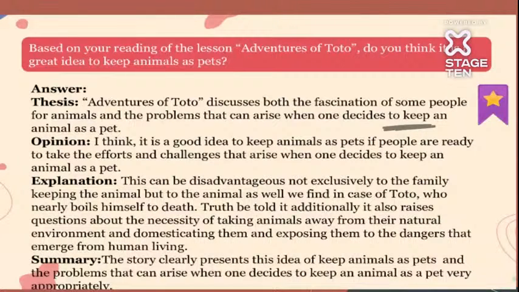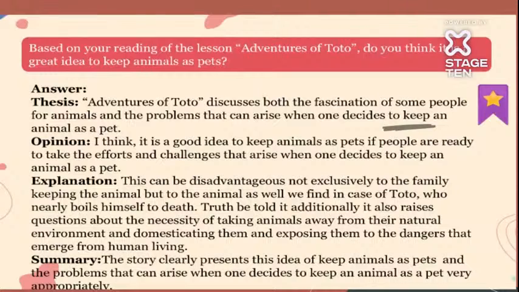Now, there can be disadvantages not exclusive to the family, but to the animal as well, as we find in the case of Toto. It's okay if you keep an animal, but it's very important to see that the animal doesn't harm himself or others. Like Toto, he nearly burned himself and could have died. So that is not a good thing, isn't it? It also raises the question about the necessity of taking animals away from the natural environment, right? Monkeys, donkeys live in jungles and forests, so why take them from there and keep them? That is one more thing you should keep in mind.